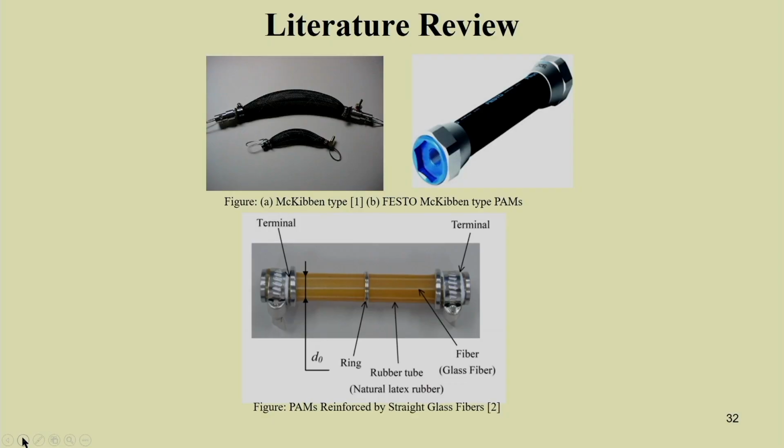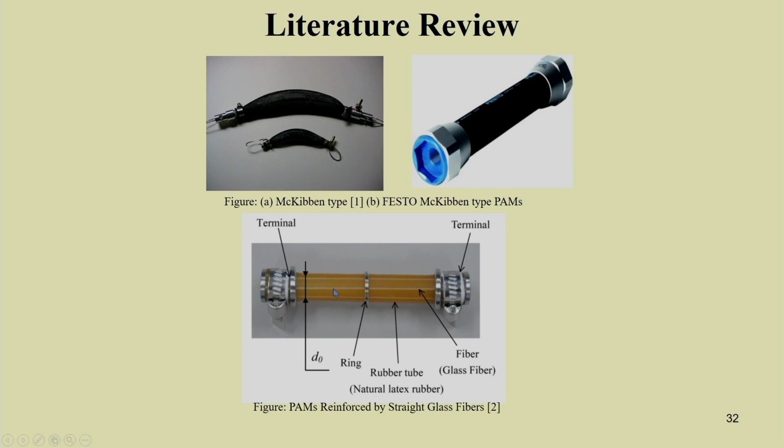Some of the papers have been written here. This is the McKibben type of muscle, and you can see the photograph of the McKibben type. This is the Festo McKibben type of PAM. PAM is pneumatic artificial muscle, or pneumatically actuated muscle. You can also have PAMs reinforced by straight glass fiber.